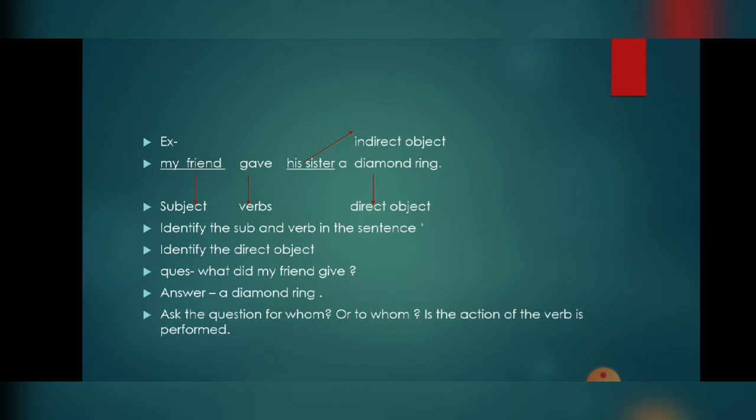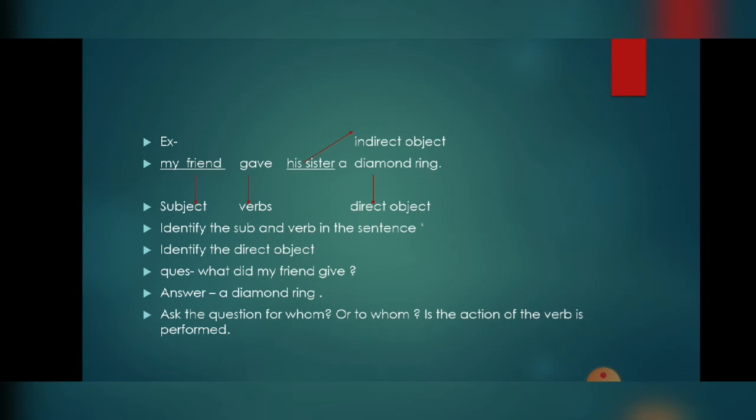My friend gave his sister a diamond ring. First, we have to identify the subject. My friend is a subject and gave is a verb. The third step is to identify the direct object. So we have to make a question. What did my friend give? The answer we get is a diamond ring.